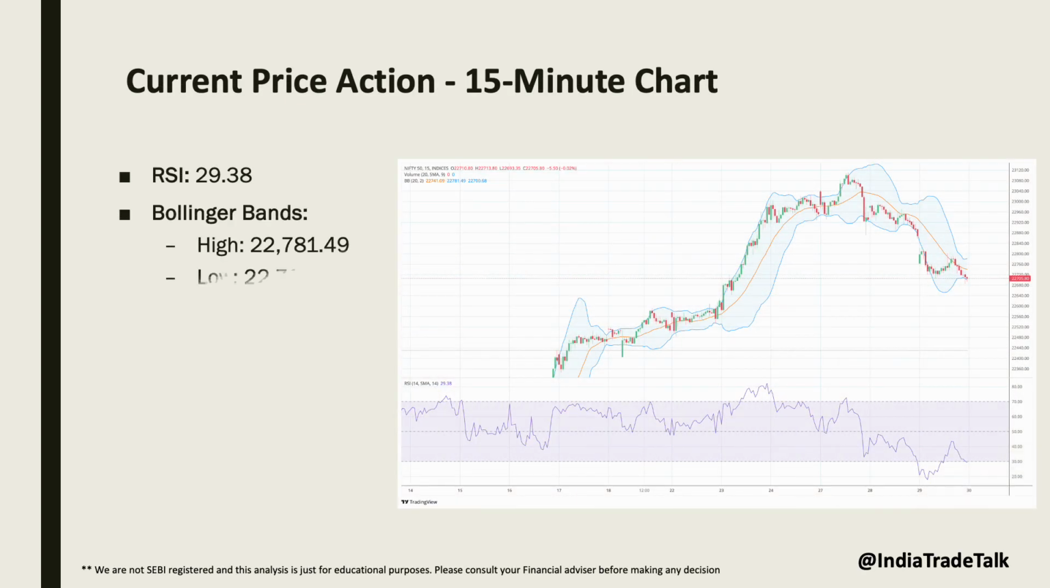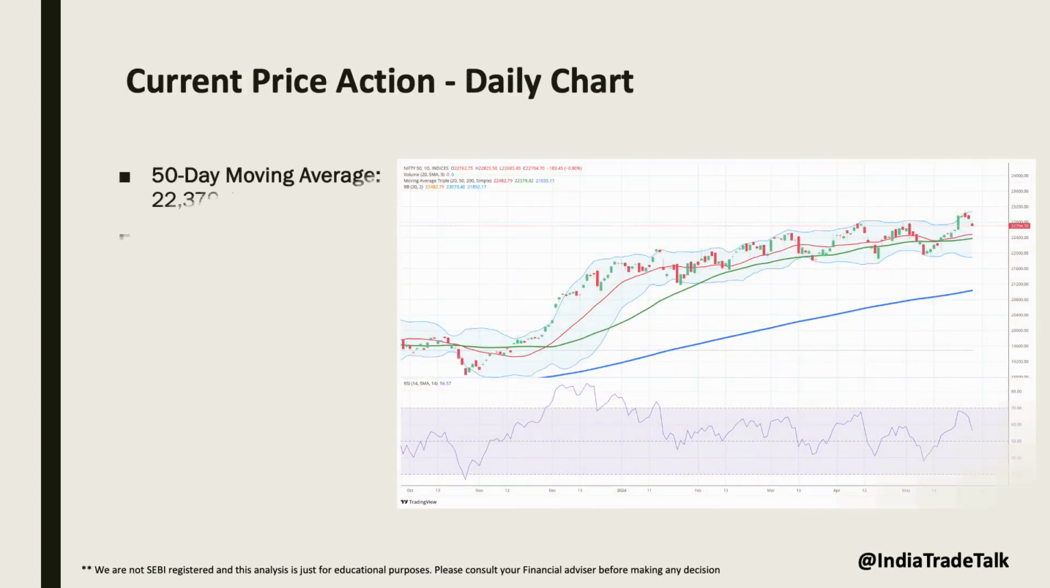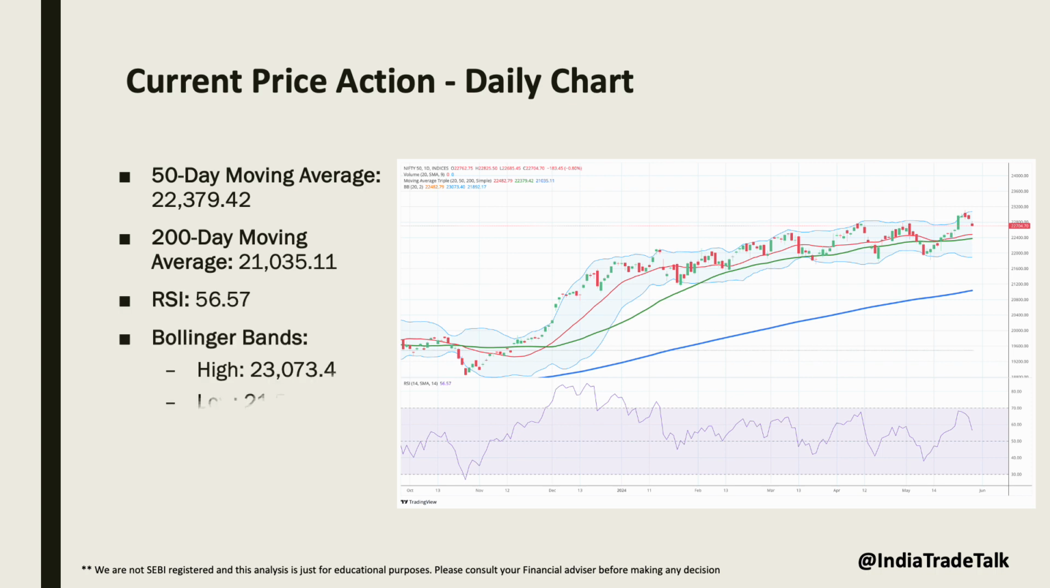Moving to the 15-minute chart, the RSI is around 29.38 indicating oversold conditions. The Bollinger Bands have a high of 22,781, a low of 22,700 and an average of 22,741, suggesting potential consolidation or a slight rebound. On the daily time frame, Nifty 50 continues its bullish trend, trading above the 50-day and 200-day moving averages. The RSI is 56.57, indicating moderate momentum.